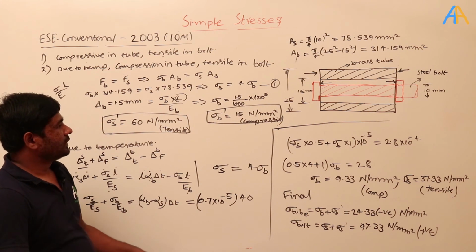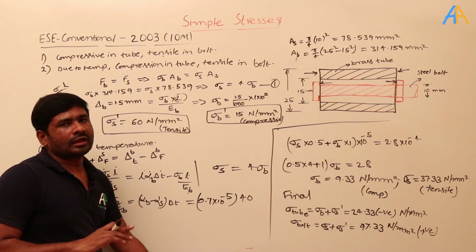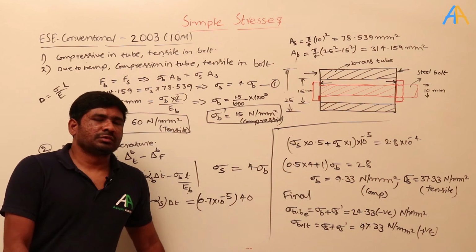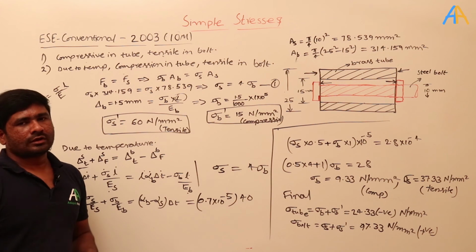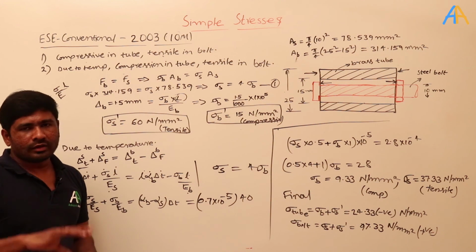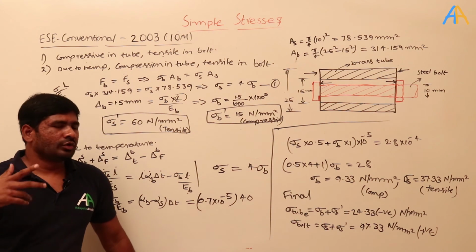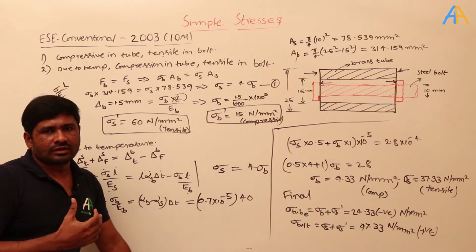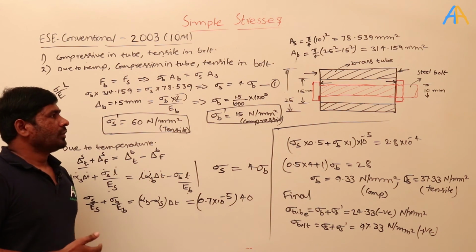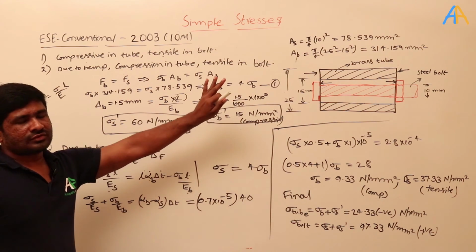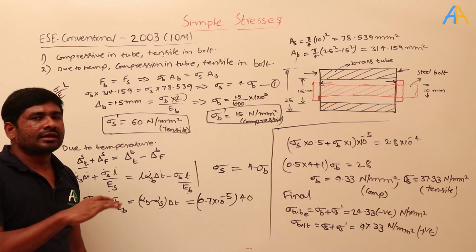Even though it is looking like a very big problem, in the examination you can easily do this, okay. What are the main things that you need to remember here? The first case is, see here two things happened. What is that? You twisted it and after that you heated it. So when we twisted the bolt, there is a stress produced because of that, and after that when you heated it, one more stress was produced, okay. So first you neglect all the other cases by considering only the twisting of the bolt, and after that you consider the second case by neglecting all other things.